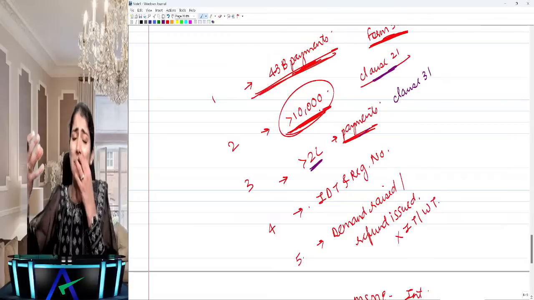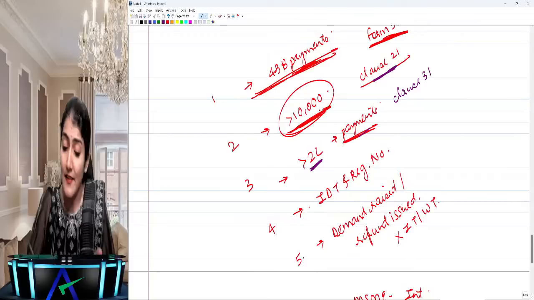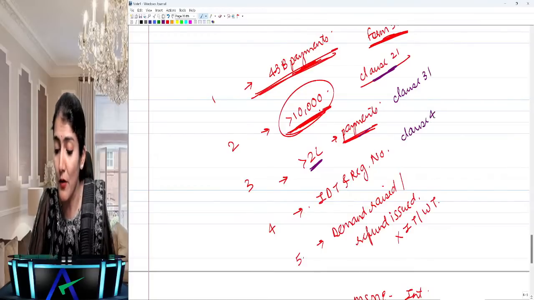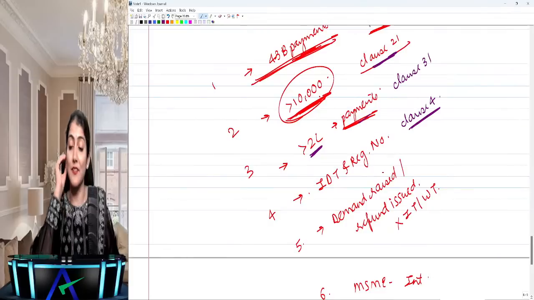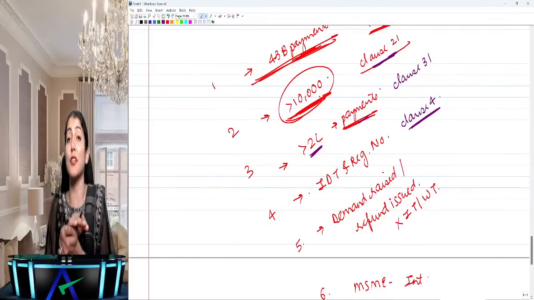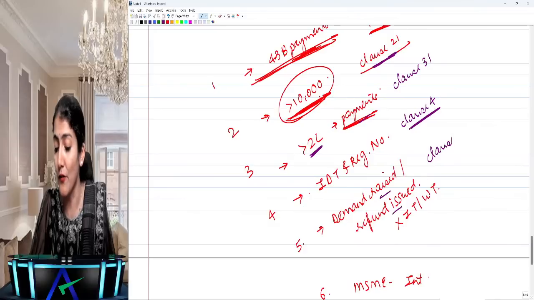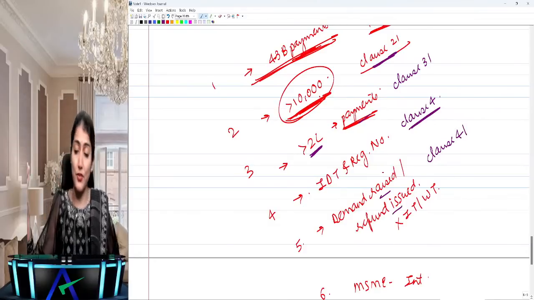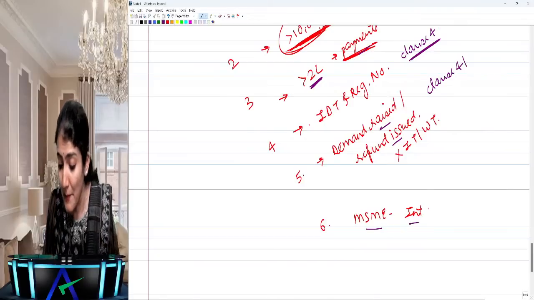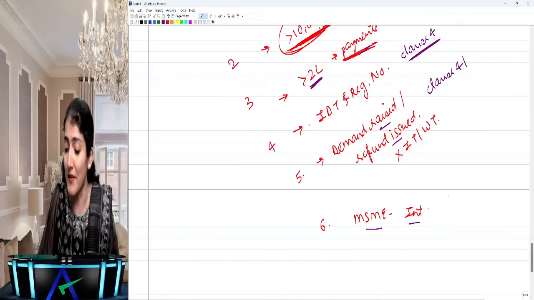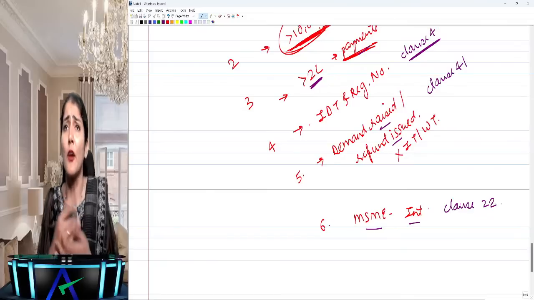So you need to check whether it is in cash or it is made by cheque, which is other than account payee cheque or draft, right? Then indirect tax registration number, it is clause 4, whether the assessee is liable to pay any indirect taxes. So the GST registration number or any other identification number allotted for the same, right? Demand raised or refund issued comes under clause 41, under any tax laws other than the Income Tax Act or the Wealth Tax Act. And MSME, yes, the interest paid to MSMED suppliers comes under clause 22.